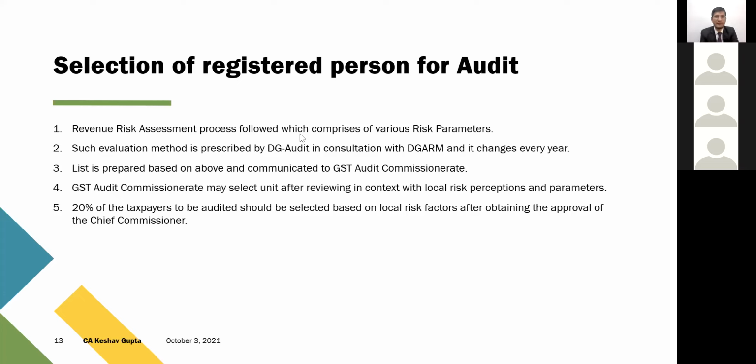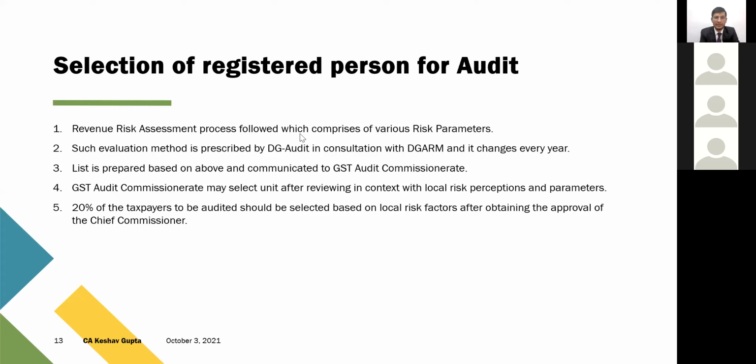The names received from the GST DG Audit, they will review with reference to the local risk involved, local parameters involved, any other information or any kind of data with them. They will review that particular list, and then they will select the SSCs for the purpose of audit. The mandatory condition is that out of the list given by the GST DG Audit, a minimum of 20% of the taxpayers are supposed to be selected based on local risk factors after obtaining the approval of the Chief Commissioner.